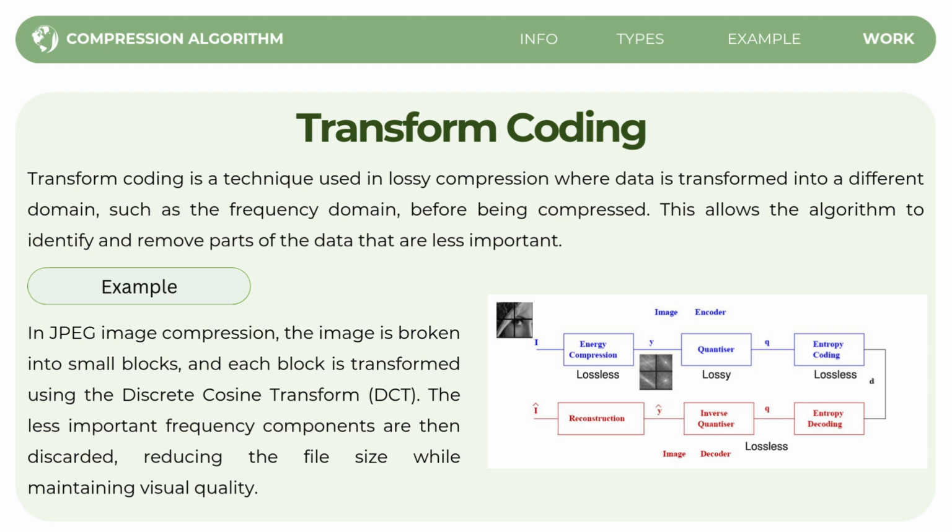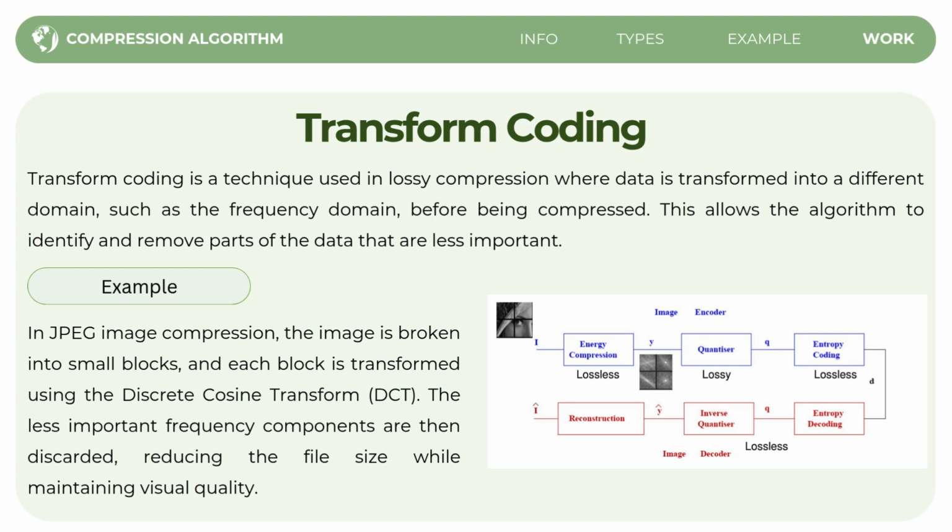After the transformation, the less important frequency components, the ones that don't affect the image much, are discarded or removed, which reduces the file size. The result is a much smaller image file, but the visual quality is still maintained because the most important information, like the edges and shapes, is preserved.